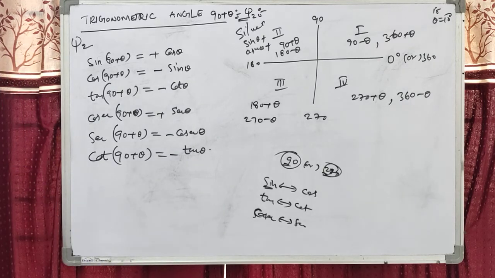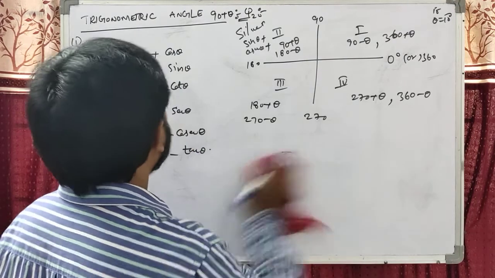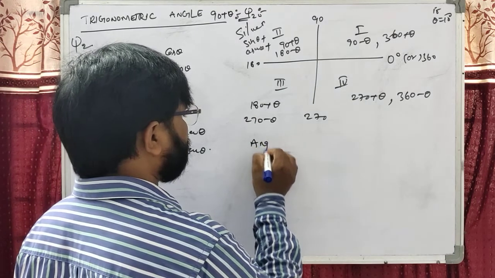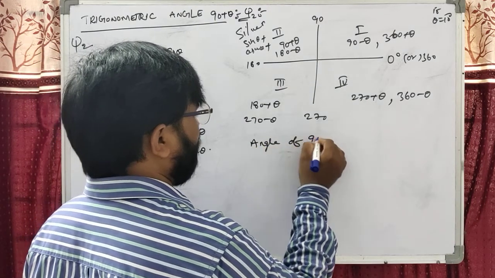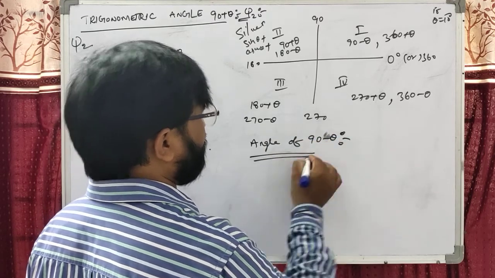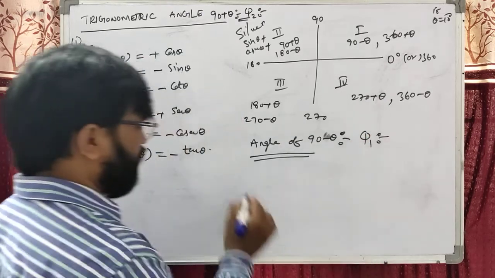Dear students, now we discuss the trigonometric angle of 90 minus theta. What do you write, students? The angle 90 minus theta lies in the first quadrant. In the first quadrant, all are positive.